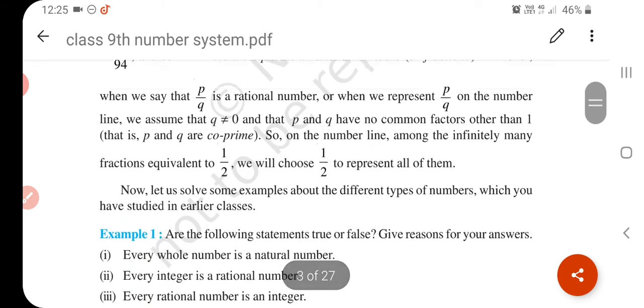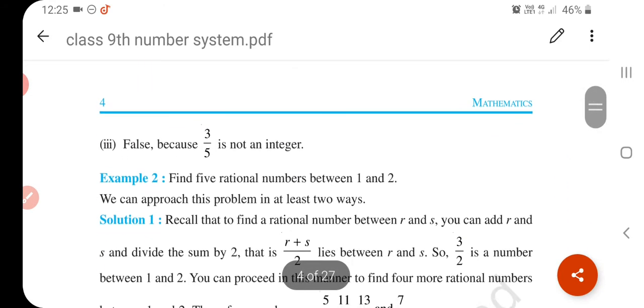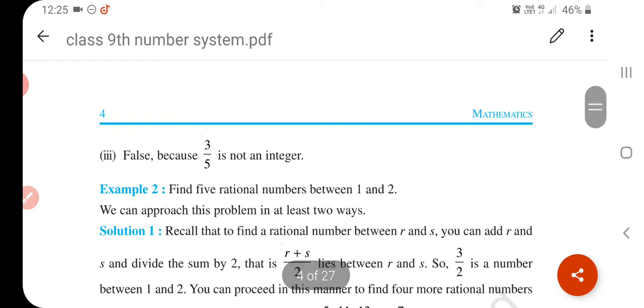Now, in this chapter we have learned how to find rational numbers between rational numbers. How many rational numbers can we find between two rational numbers? I told you it's infinite.